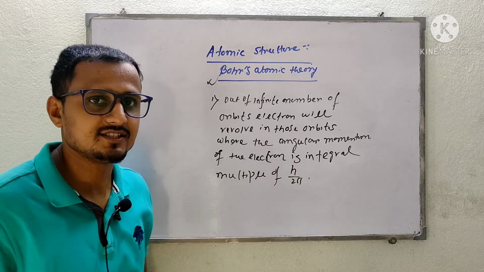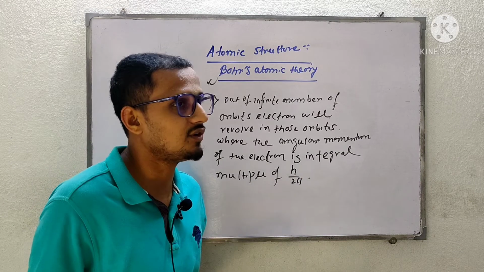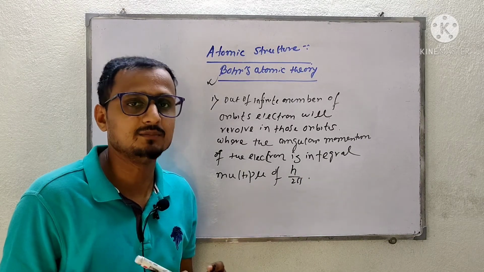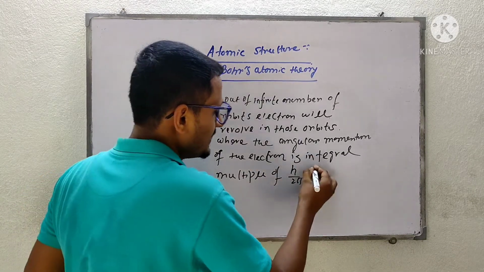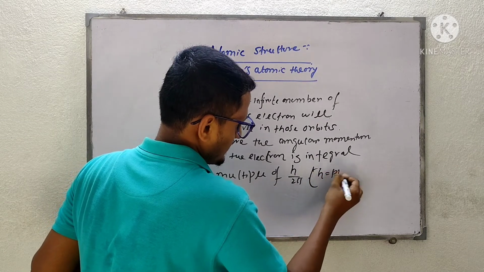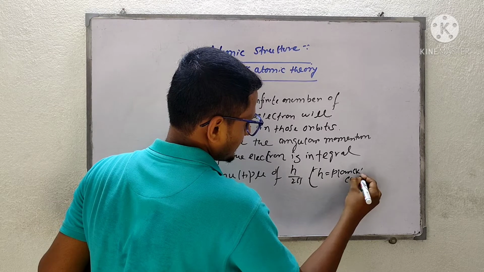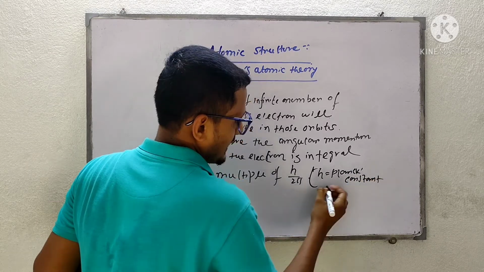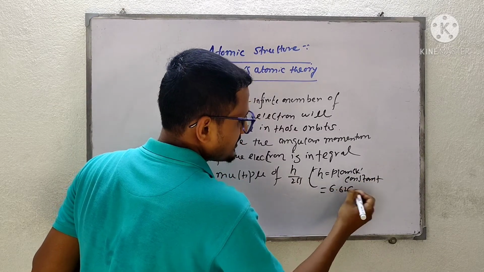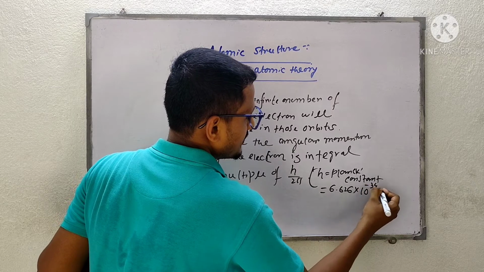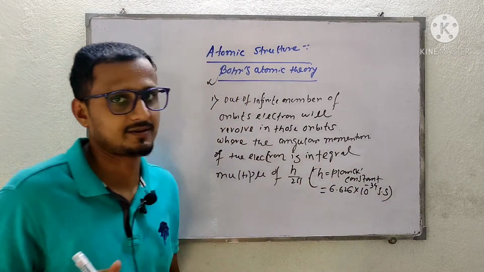Here the term h is coming from the quantum theory. h is nothing but the Planck constant, and its value is 6.626 times 10 to the power minus 34 joule second. So it is a constant.